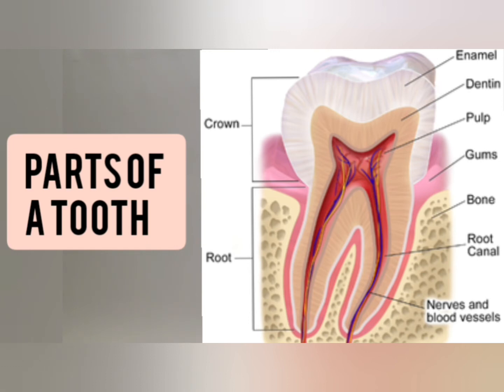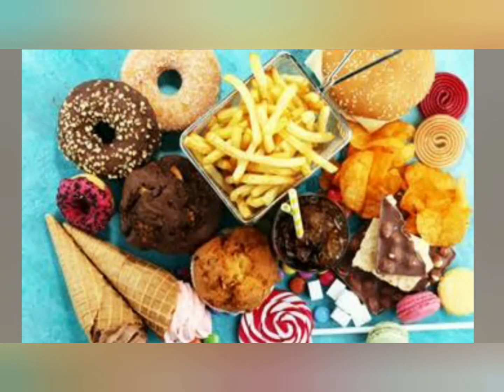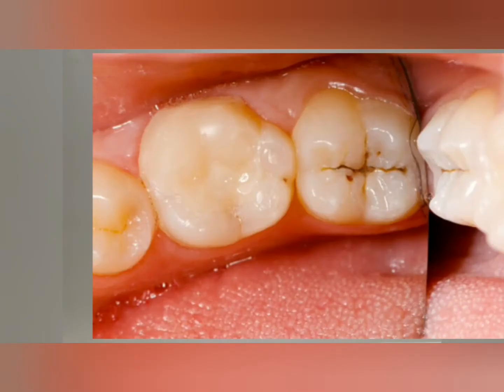Improper dental care causes dental caries, which means dental cavities. Let's see how dental caries or dental cavities are caused. When we eat sugary food and don't clean our mouth properly, then these food particles remain stuck with the teeth. The bacteria in our mouth act on these sugars and form acids. This acid first dissolves calcium of enamel and then that of dentine slowly and causes cavities in the teeth.